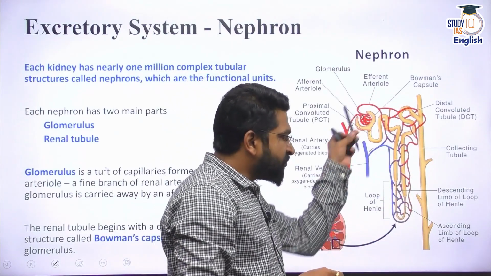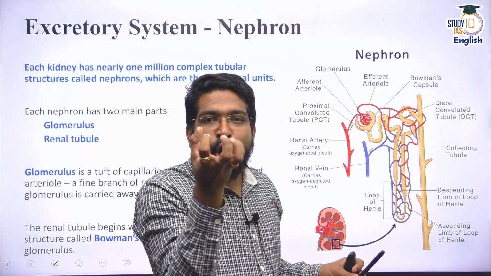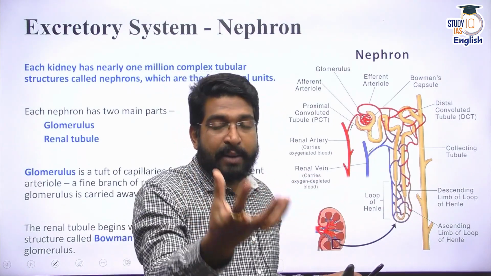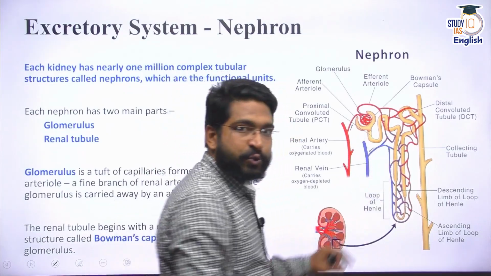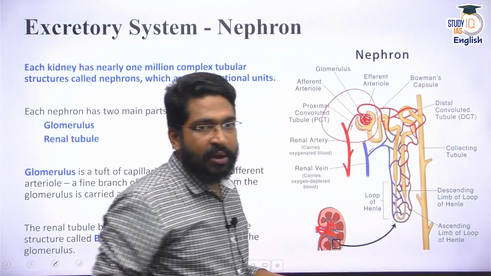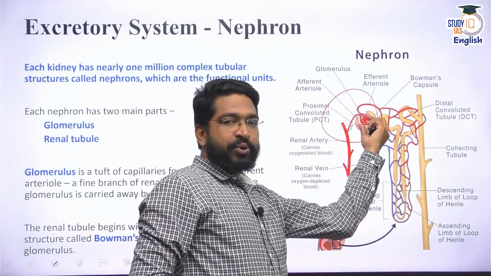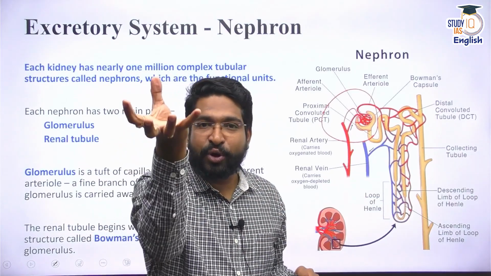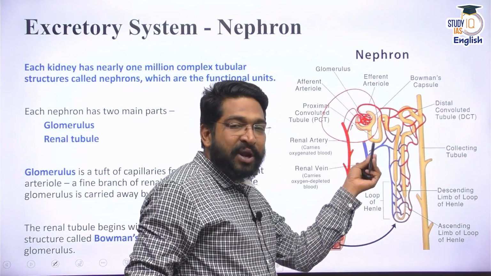When blood moves through these capillaries, the nephron absorbs the waste material. It can release excess water. It can also absorb or release some other ions and other secretions. The main part of the nephron is the Bowman's capsule, and the blood vessel through it is called the glomerulus. When the blood moves through it, the Bowman's capsule, or the nephron, is going to absorb the waste material from blood. Directly, waste material is now absorbed into the nephron.